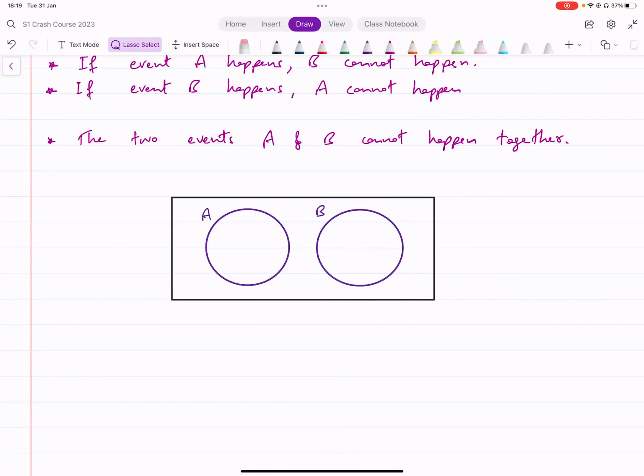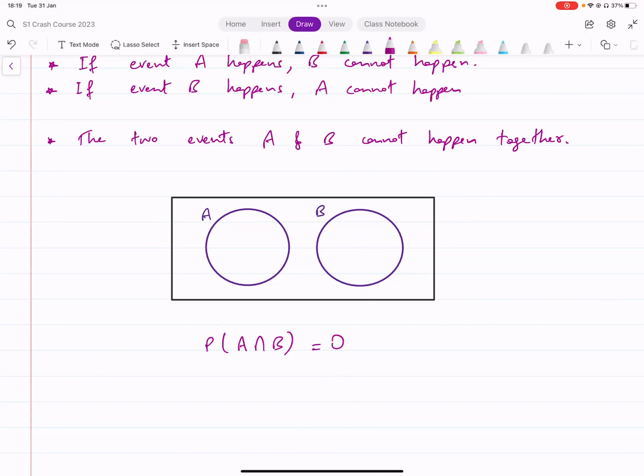Because you know, if you are in circle A, then you cannot be in B. And if you are in circle B, you cannot be in circle A. There's nothing in common between them. So in set notation, what we say is the probability of A intersection B is equal to 0.